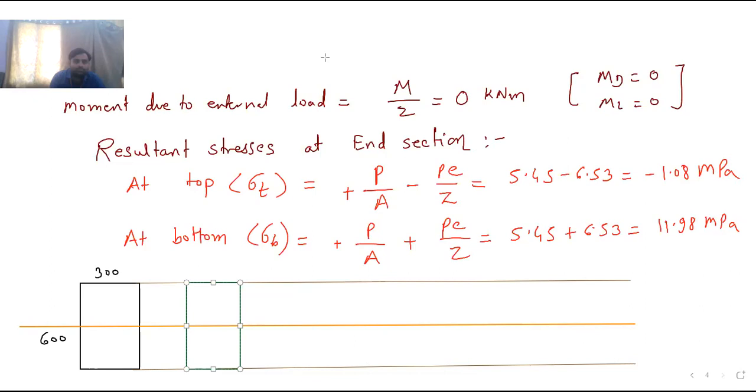So now here it is, this is P by A, so 5.45. Okay, and here it is also 5.45, not 54. And then here it is also 5.45. Okay. Then again I will draw the baseline for the next, that is the second stress.